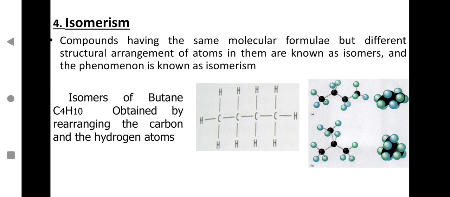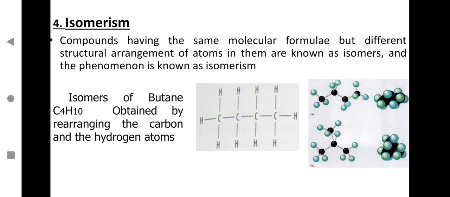So carbon compounds like butane, pentane, hexane, apart from existing in a straight form, can branch out to give a different type of compound. The structural formula will differ, the structural arrangement will differ. The same molecular formula, but you can do the arrangement differently. That is actually isomerism. So isomers of butane, that is C4H10, are obtained by rearranging the carbon and hydrogen atoms.